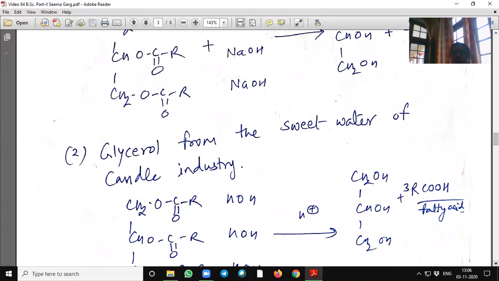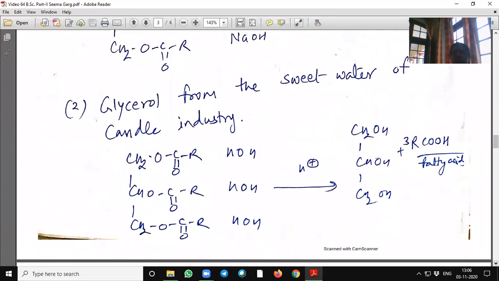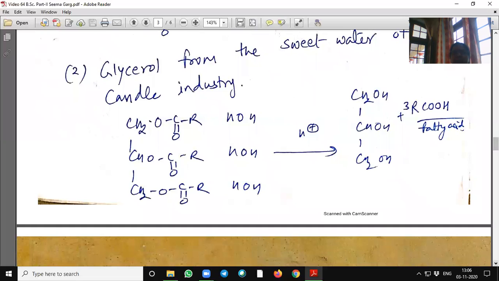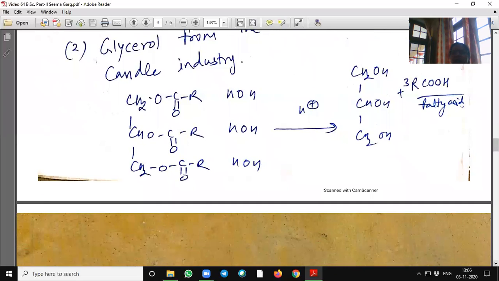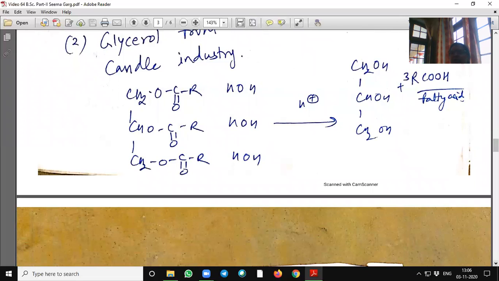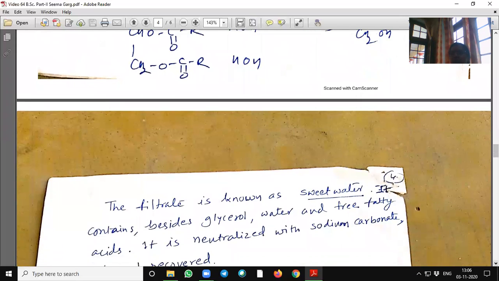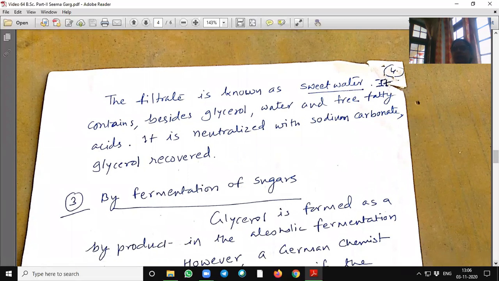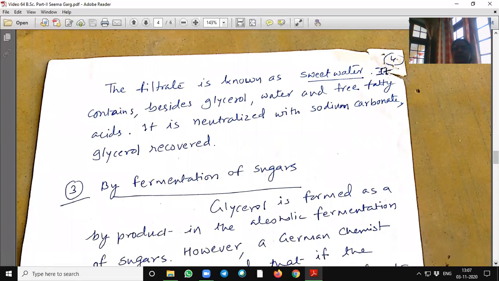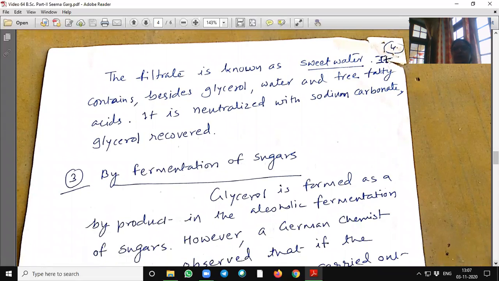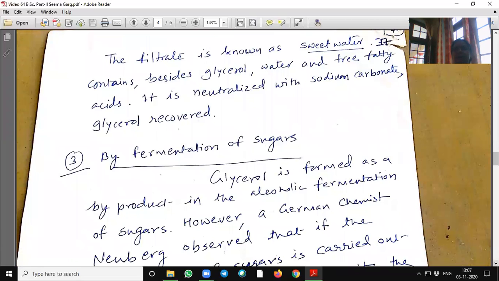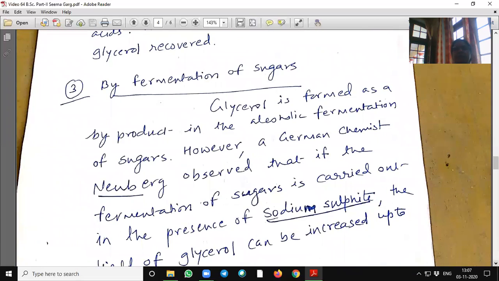Glycerol from the sweet water of the candle industry. From the candle industry also we can obtain glycerol. Higher fatty acid esters are hydrolyzed with water in the presence of acid. It will give us glycerol in sweet water, and from sweet water we can collect glycerol. The filtrate is known as sweet water of the candle industry. It contains, besides glycerol, water and free fatty acids. It is neutralized with sodium carbonate and glycerol is recovered.